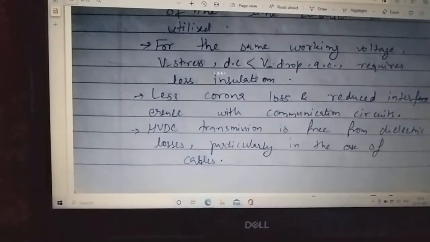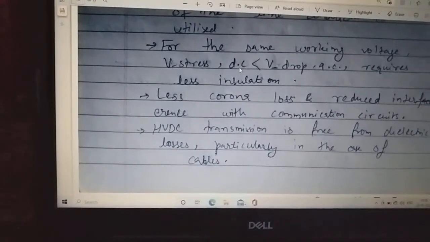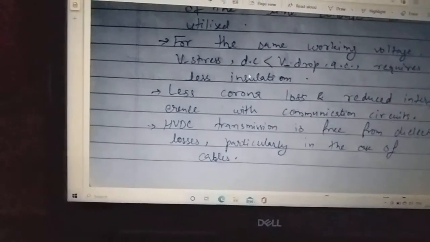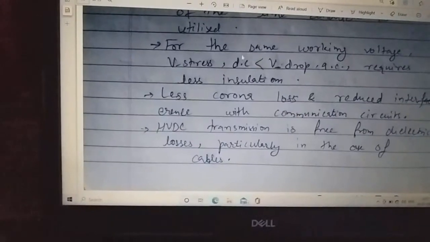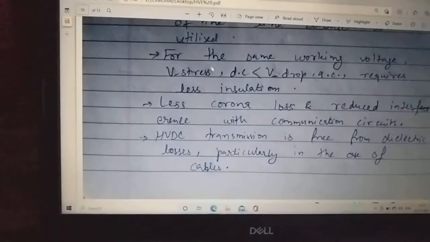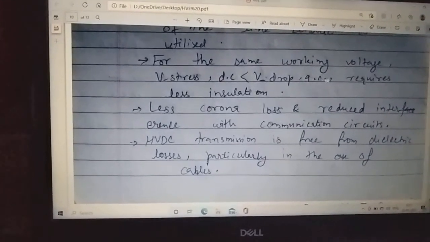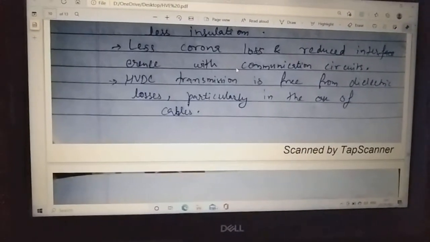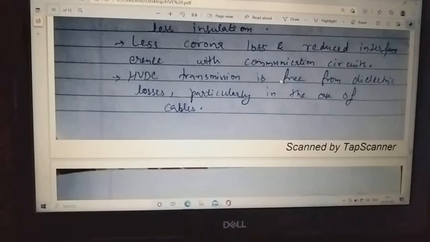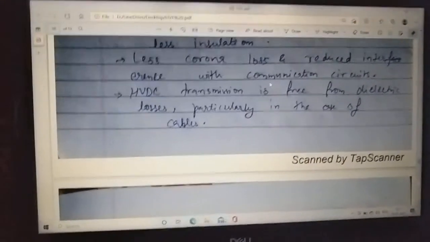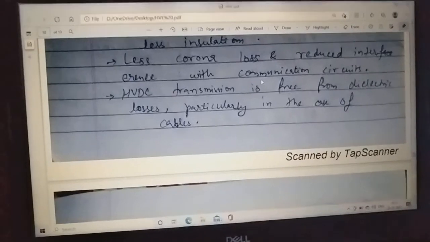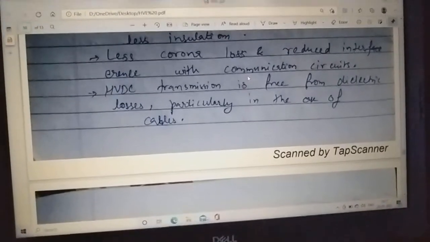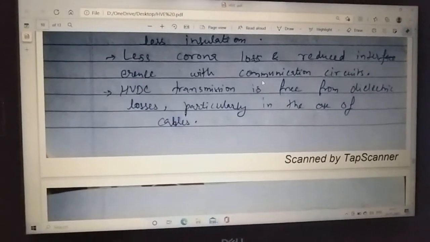For the same working voltage, the voltage stress for DC is lesser than the voltage drop across the insulation, and if voltage stress is less, then obviously we have less insulation requirement. Less corona loss and reduced interference with communication circuits, as if corona happens in HVAC, then there is interference with the communication signals.